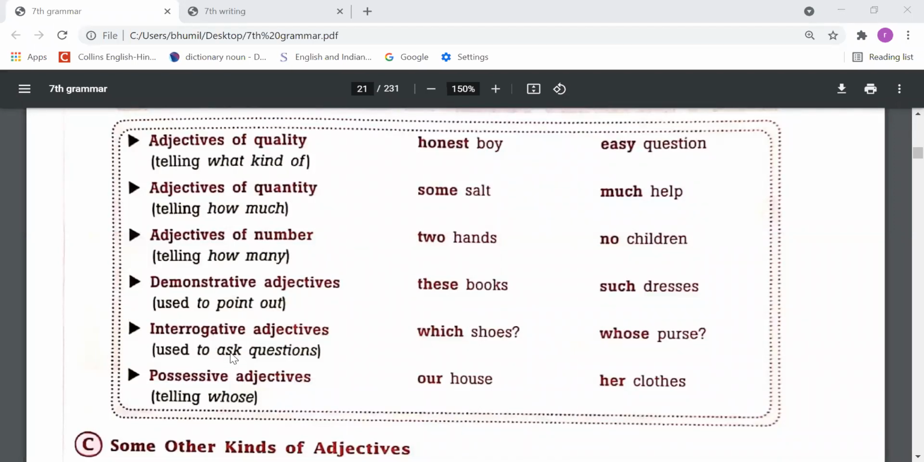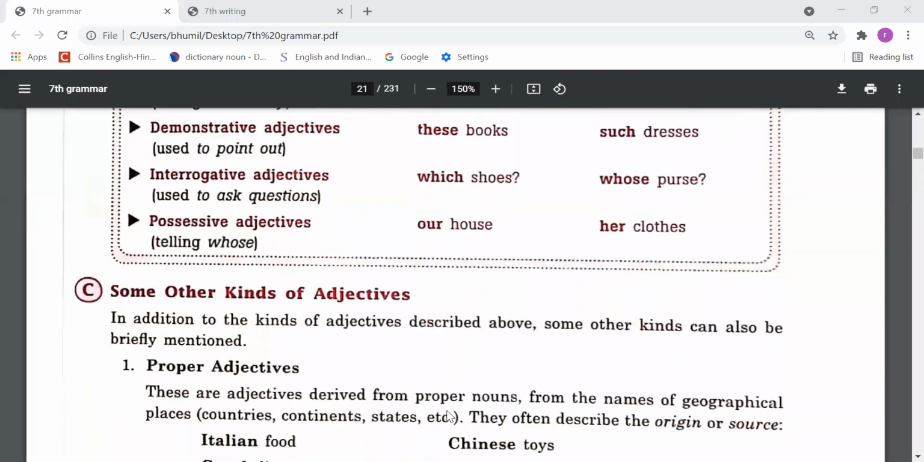Interrogative adjectives are used to ask questions. Whenever we use adjectives to ask a question, they are called interrogative adjectives, like which shoes, whose purse. Possessive adjectives tell whose, meaning we need to show possession. When we have to show the possession of something by someone, in that case we need to use possessive adjectives, like our house, her clothes, right?